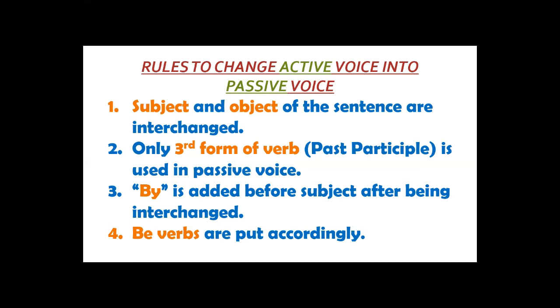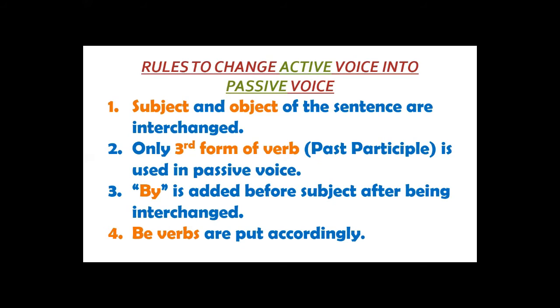Number 1, subject and object of the sentence are interchanged. What we do, we put subject in place of the object and we put object in place of the subject. The addition of subject in the sentence is not necessary to complete the sentence. Without subject, a passive structure is considered complete. Got it? But if we have to put the subject, where to put the subject? We have to put the subject in place of the object.